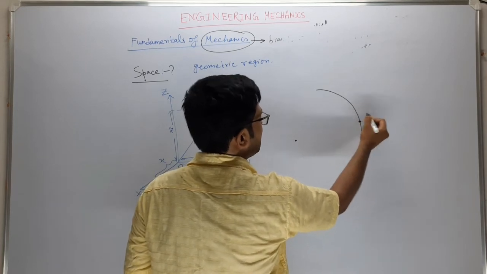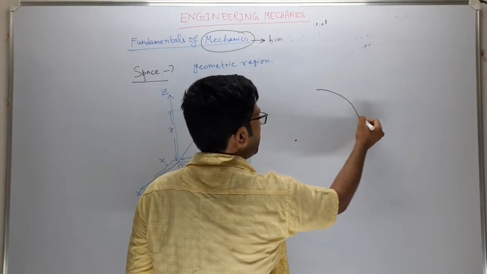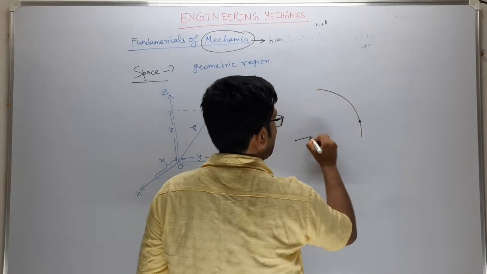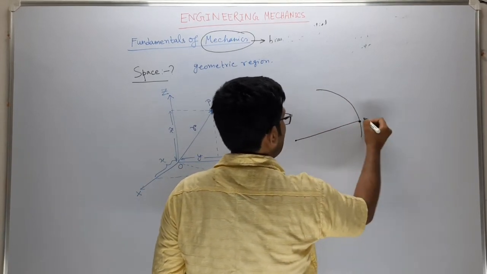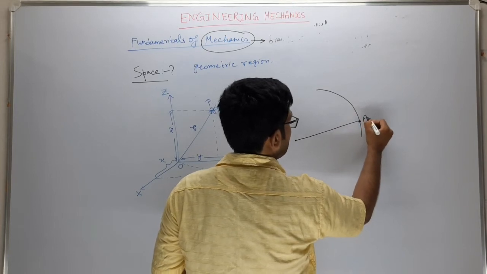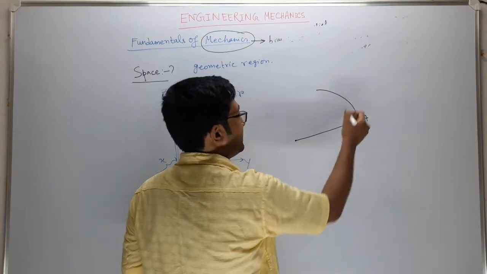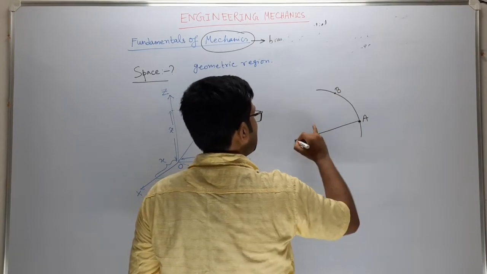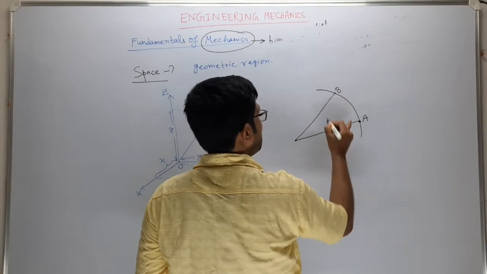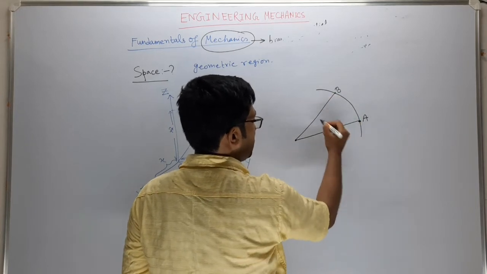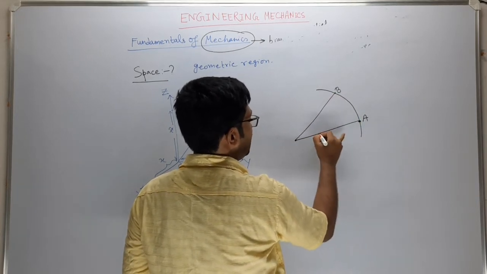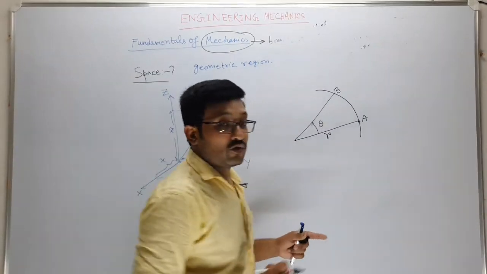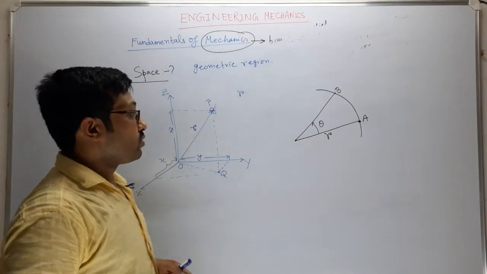Suppose any object is moving in this circular track, and at any instant the position of the particle is at A, and after time t it reaches point B. Here you can use r and angle theta. This is called the polar coordinate. So r, theta is your coordinate.